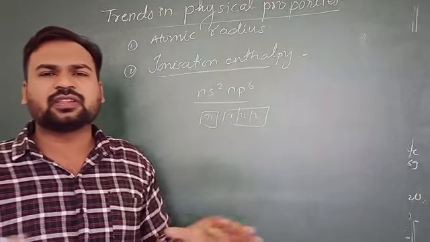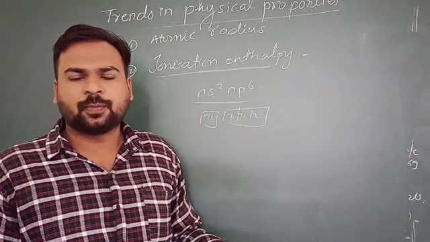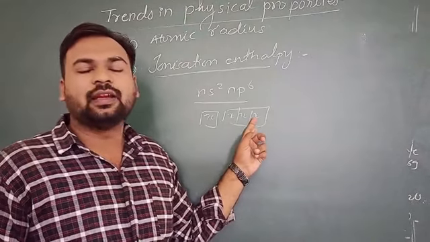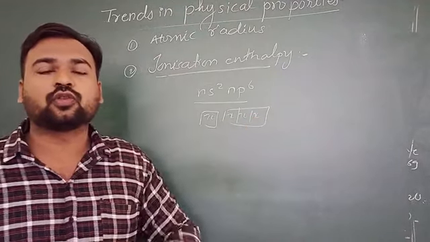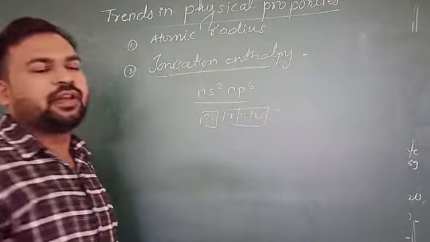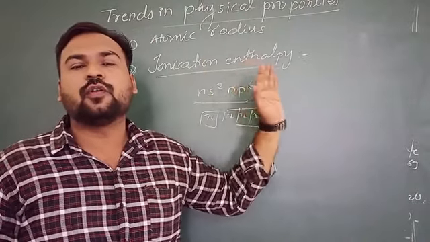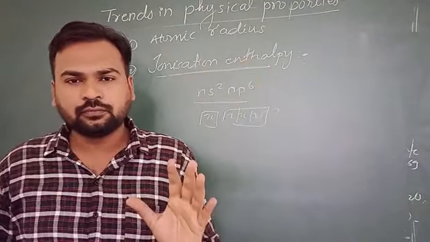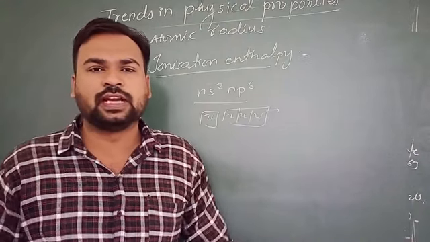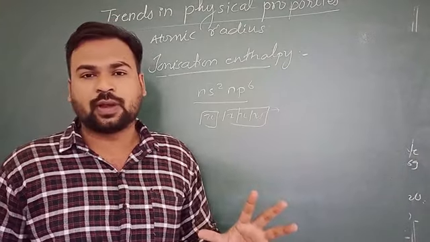These noble gases are very stable, they are inert, they are noble, they are not reacting with others. But if you want to make them react, then the energy required for removal of electron will be very high. So if you want to remove this one electron, very high energy will be required. Therefore ionization enthalpies of group 18 elements are very high. They have the highest ionization enthalpy in the whole periodic table.